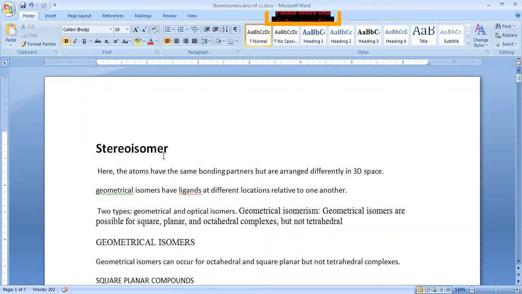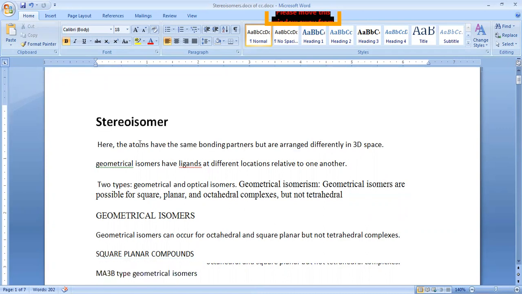So next, these isomers, on the basis of bond connectivity, are classified into two categories. If the bond connectivity is different, the resultant isomers are known as structural isomers or constitutional isomers. If the bond connectivity is the same, such isomers are known as stereoisomers. Yesterday we completed structural isomers, and today we are going to discuss stereoisomers.